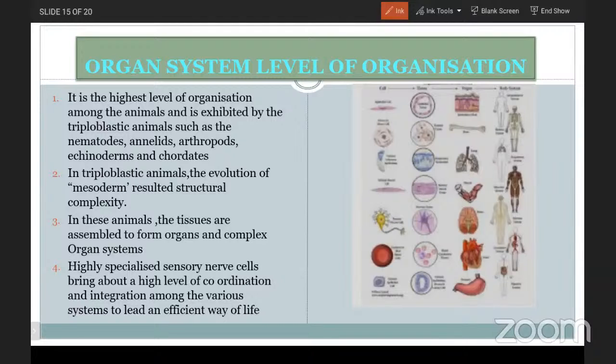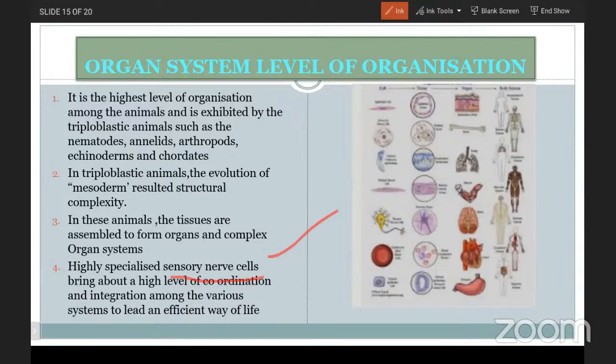Highly specialized sensory and nerve cells bring about a high level of coordination and integration among the various systems to lead an efficient way of life. Usually everybody knows that due to the presence of organ systems, an organism is able to lead an efficient way of life.